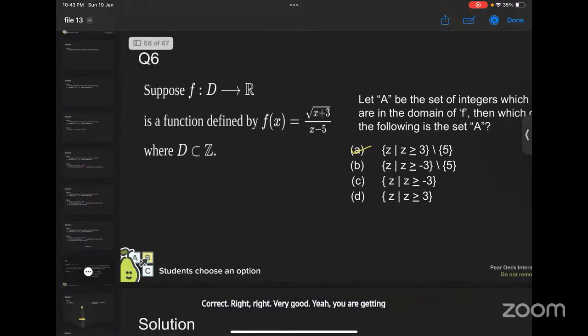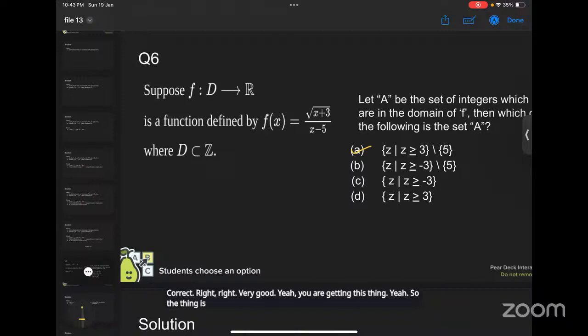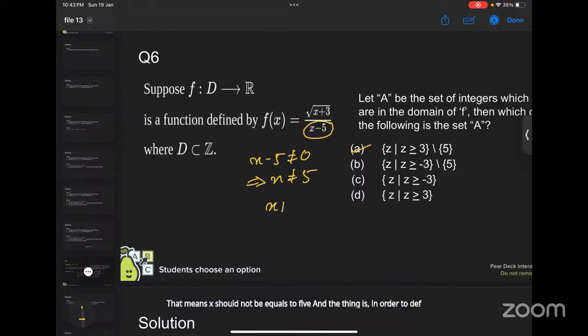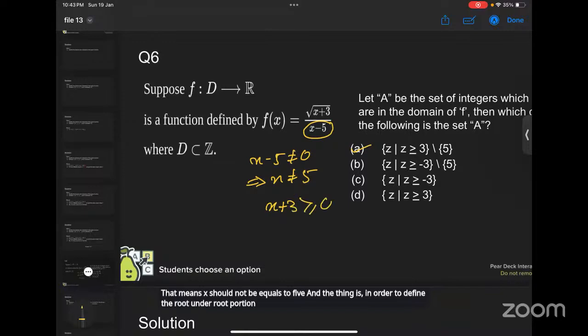So the thing is, in order to define this, first of all, this portion should not be equal to 0. That means x minus 5 should not be equal to 0. That means x should not be equal to 5. And in order to define the root, under the root portion, we should get this greater than or equal to 0. That means x should be greater than or equal to -3.